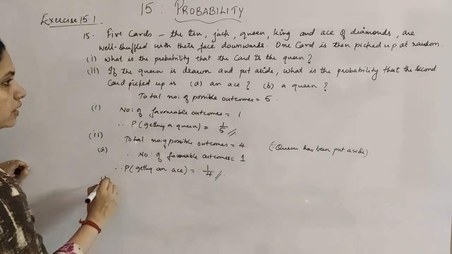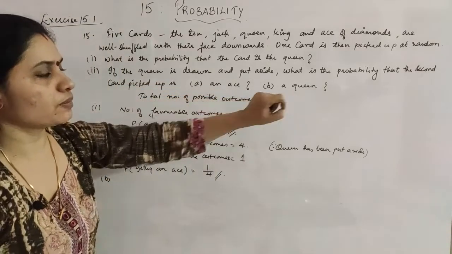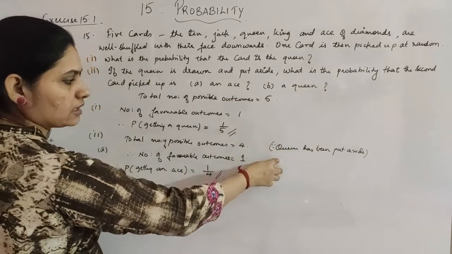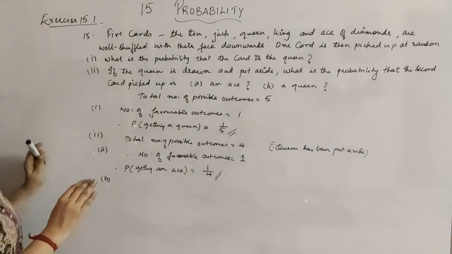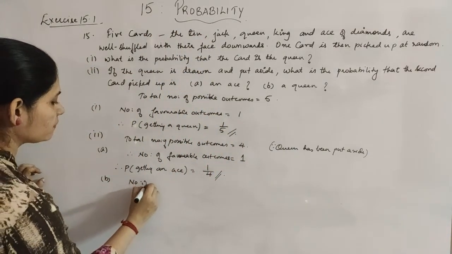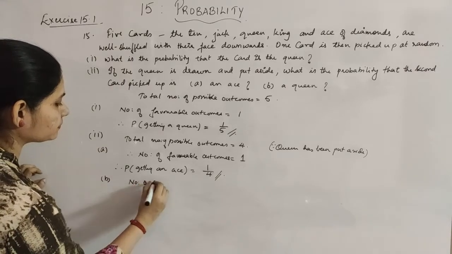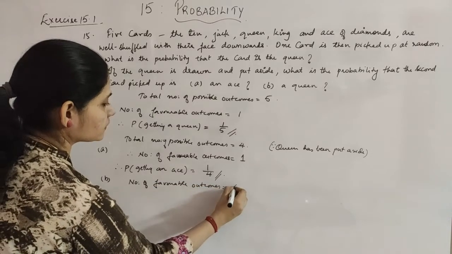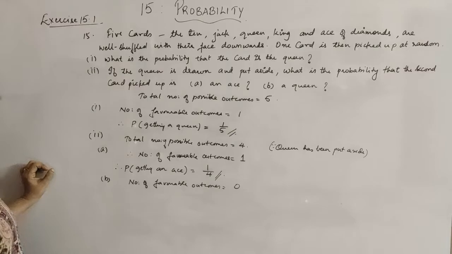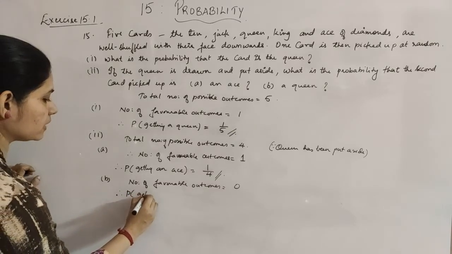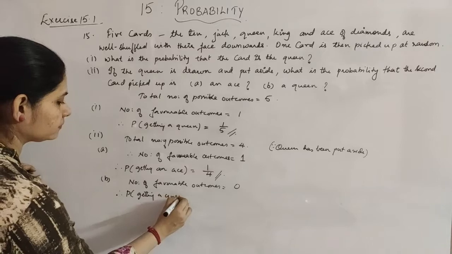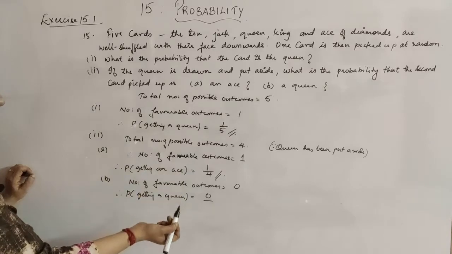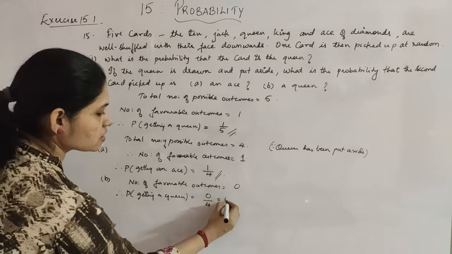Now for the second one, you have to find out the probability of getting a queen. Now you should remember that the queen has been taken out already, so in this pack of 4 you don't have any queen. That means the number of favorable outcomes is equal to 0. That means you don't have any queen there. Therefore, what will be the probability of getting a queen? It will be the number of favorable outcomes divided by the total number of possible outcomes. So it is 0 by 4, which is 0.